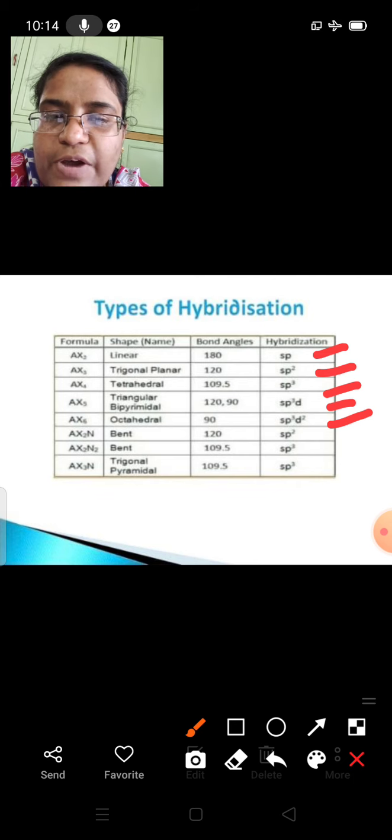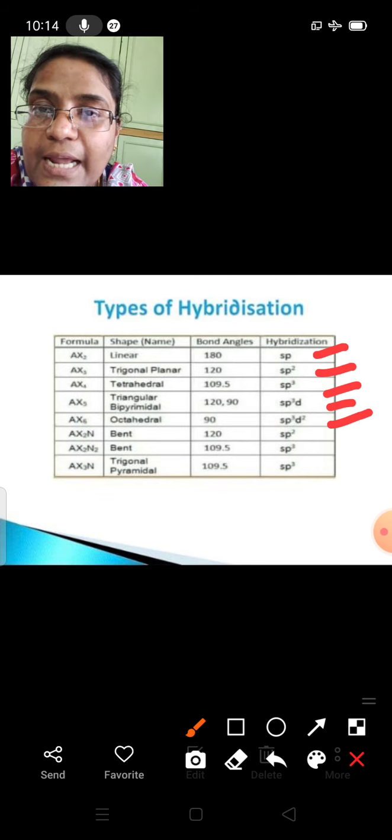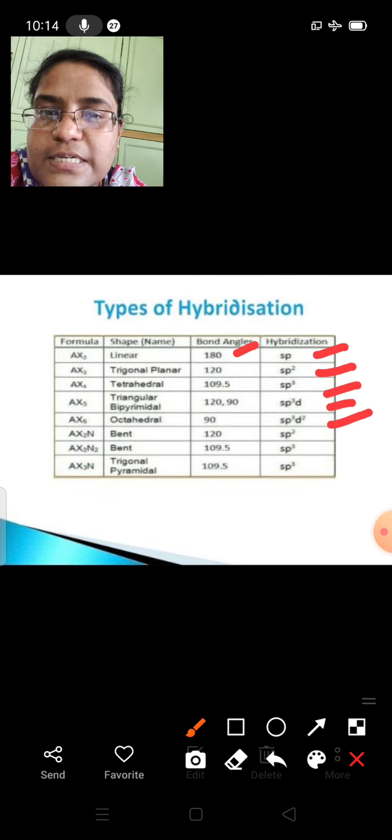Depending on these types we can detect bond angles. sp hybridization molecules will have 180 degree bond angle, sp2 will have 120, sp3 will have 109.5, sp3d will have 120 and 90, sp3d2 will have 90. This is the bond angle.